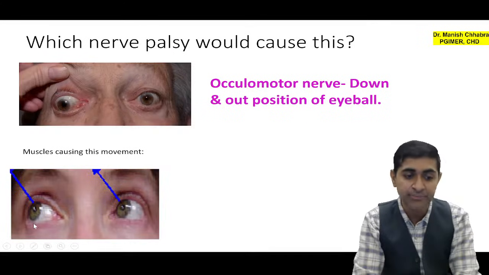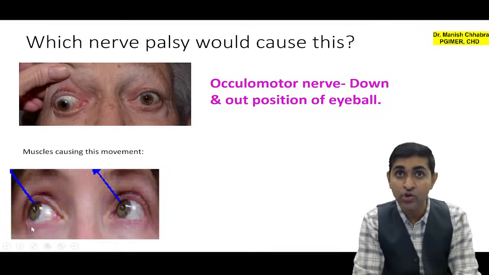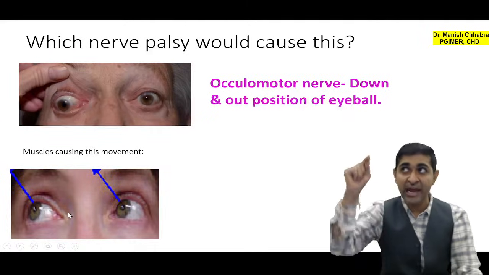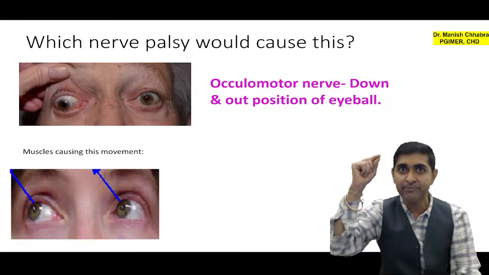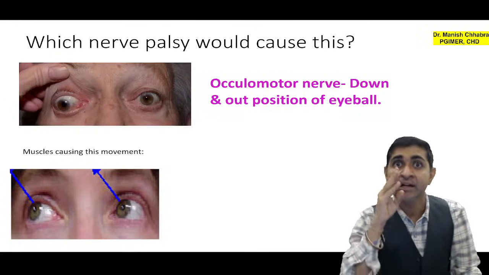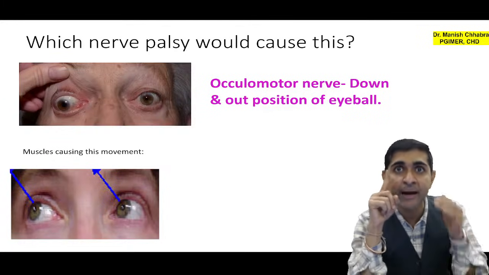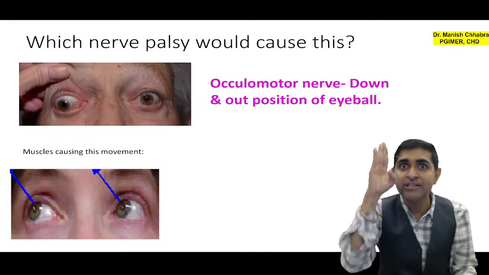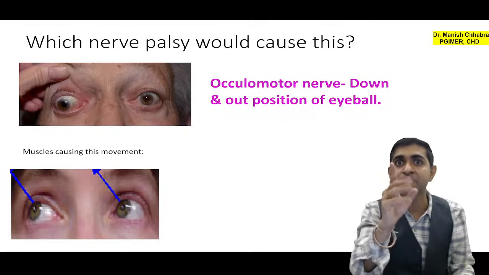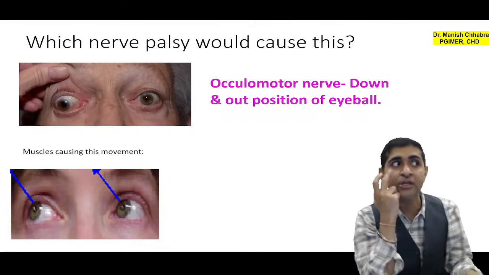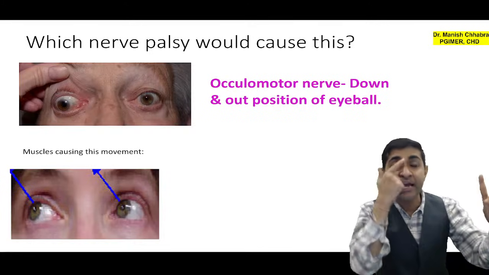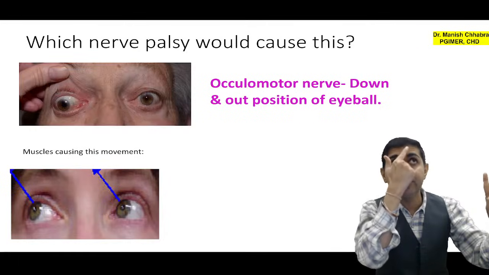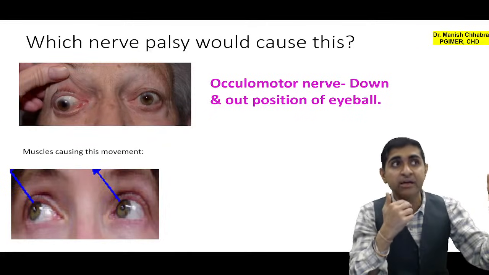And can you also tell me which muscle would cause dextro elevation? See, dextro elevation, this is the position shown in the image now. Please remember one thing: if the eyeball is abducted, meaning when the eye is turned outward, then elevation will be caused by the superior rectus and depression by the inferior rectus. When the eye is turned inward, I am talking about the right eye, then elevation will be caused by the inferior oblique and depression by the superior oblique.